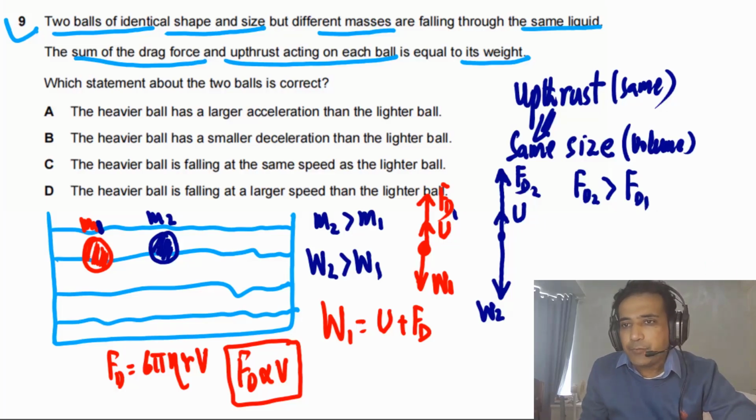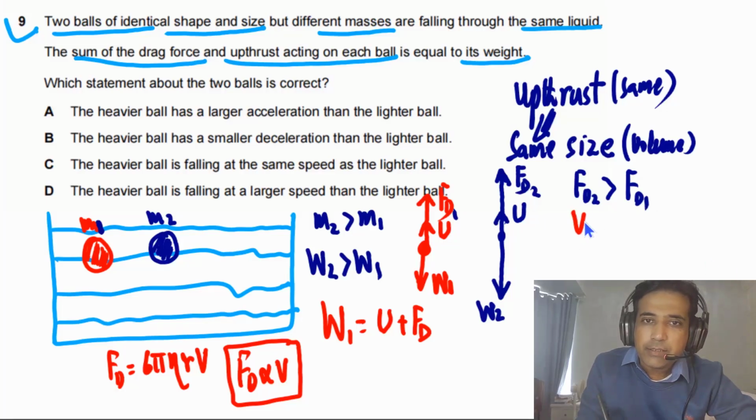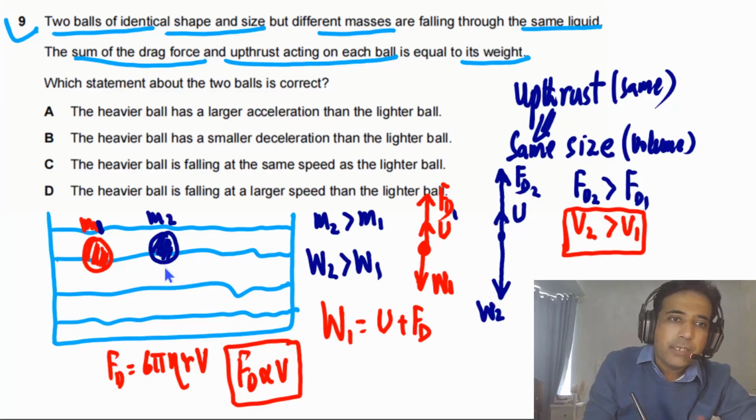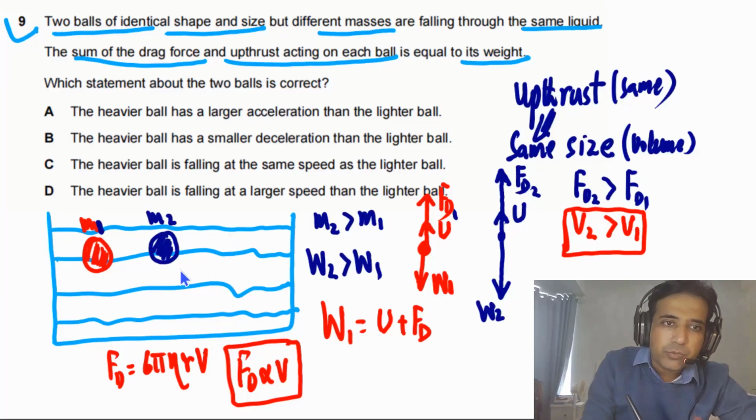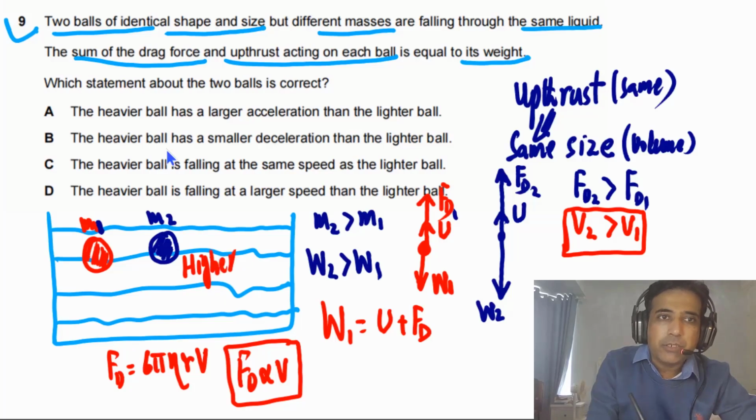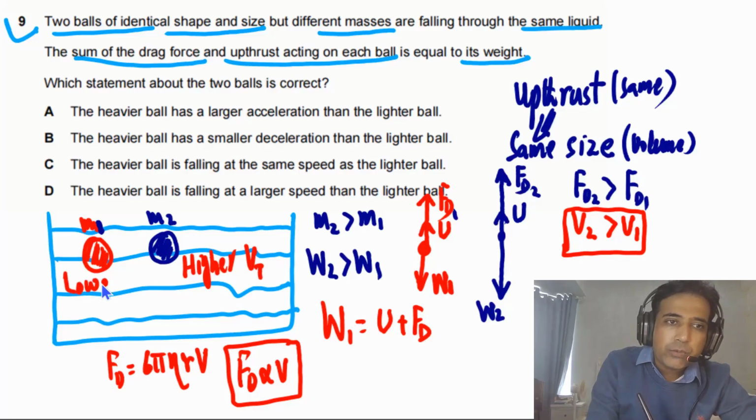As Fd2 is greater, it means that the speed of the second ball has to be greater than the speed of the first ball. So this is how you can approach this problem. It means that this ball is falling at higher terminal speed, because forces are balanced, so it has higher Vt, and this one has lower Vt.